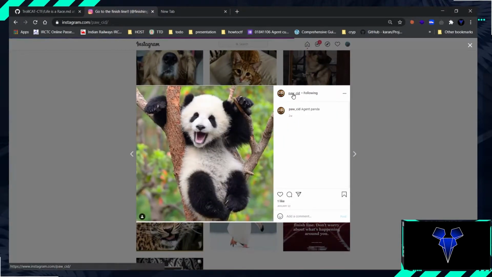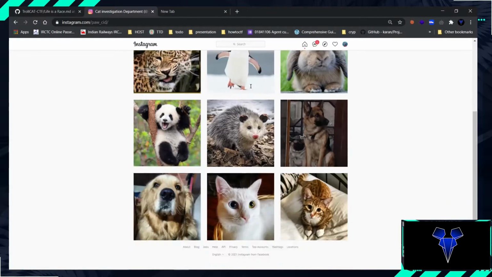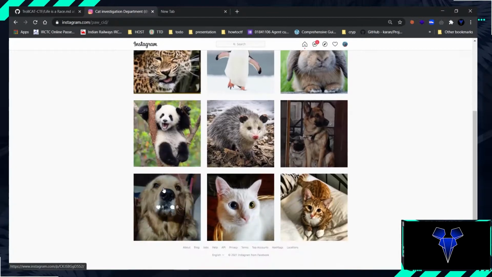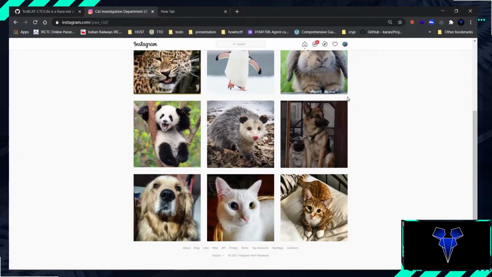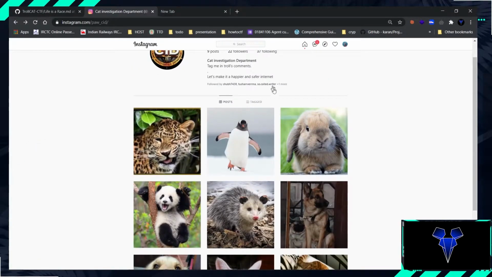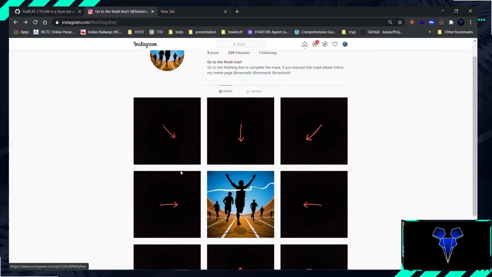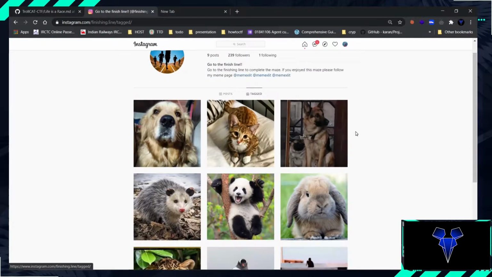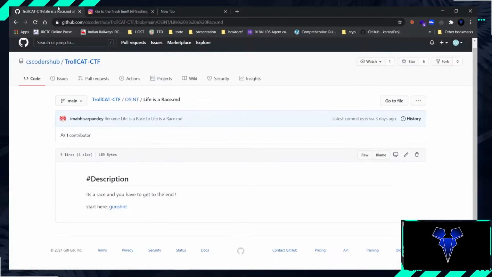So here was this PAW CID, PAW for Trollcat, Cat Investigation Department. Now there were 8 photos tagged, and one of them, here are 9. The different one was this, and here is the Trollcat flag. So you could just get this. The OSINT started after you reach the actual finishing line. So when you reach the finishing line, you have to start the OSINT here. So this was for the challenge Life is a Race.